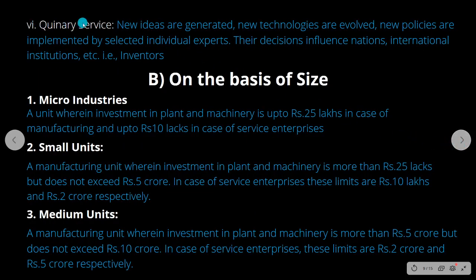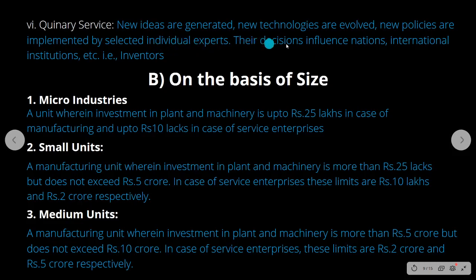Next, quinary service. Here, certain people, ideas rule the world. This is what we can say in a very short form. So, new ideas are generated. New ideas crop up using new technology or policies by selected individual experts.